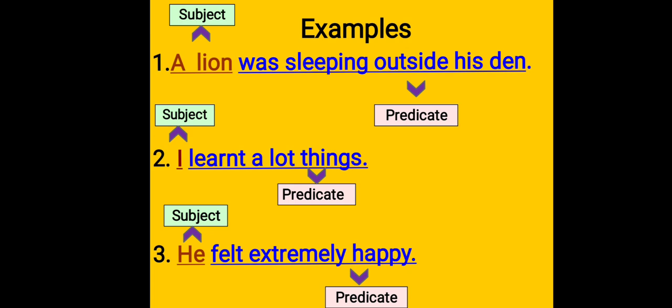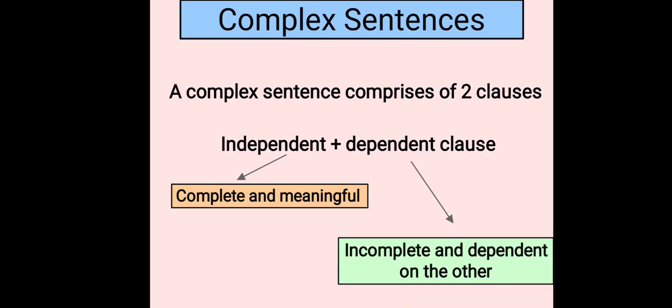So learners, what is a simple sentence? A simple sentence is nothing but one independent clause in which there is a subject and a predicate that gives information about the subject. Now move on to the second type, complex sentences.